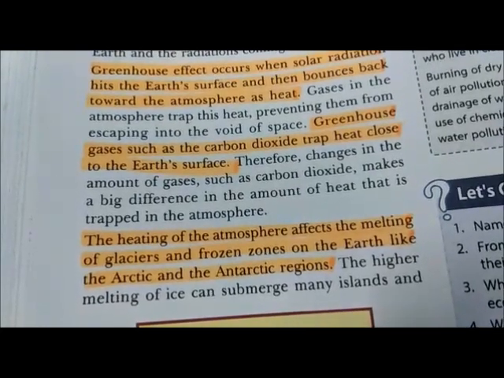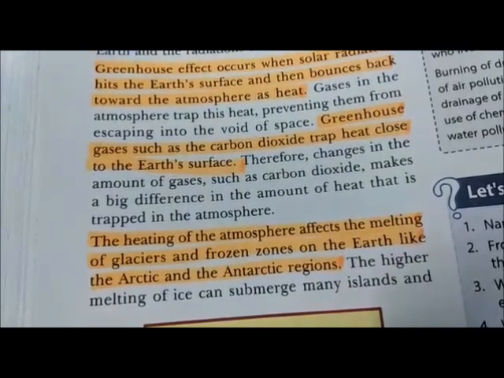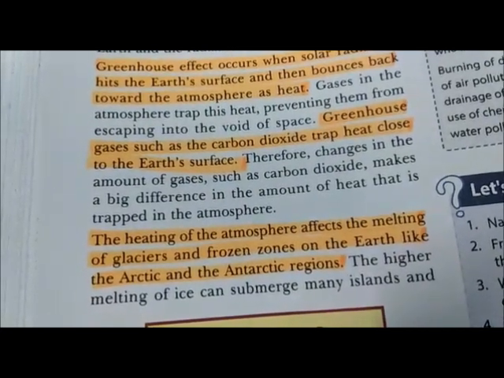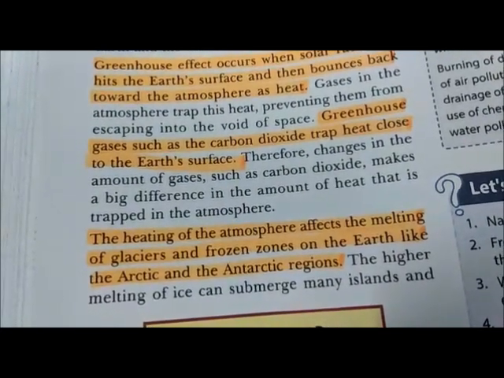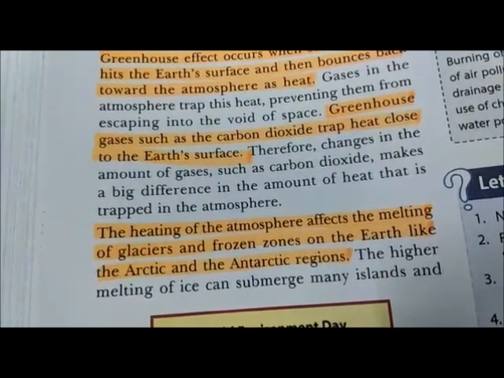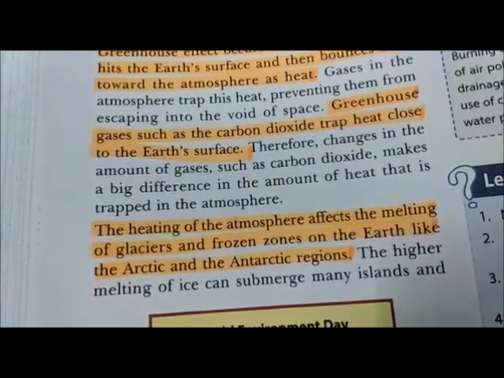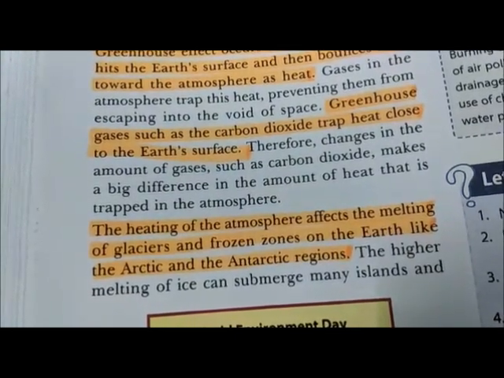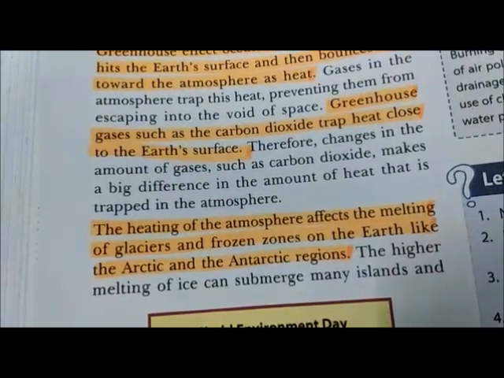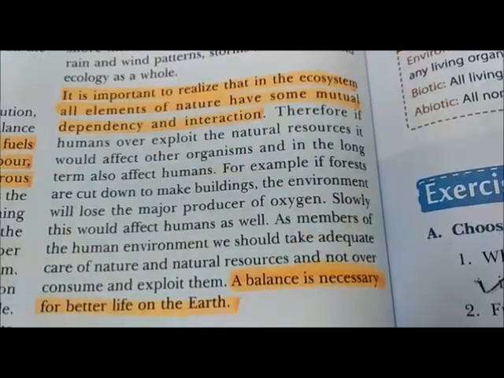The heat of the atmosphere affect the melting of glaciers and frozen zones on the earth like the Arctic and the Antarctic region. And the melting of ice increasing the level of water. It also bring about imbalance in rain and wind pattern, storms and cyclone.